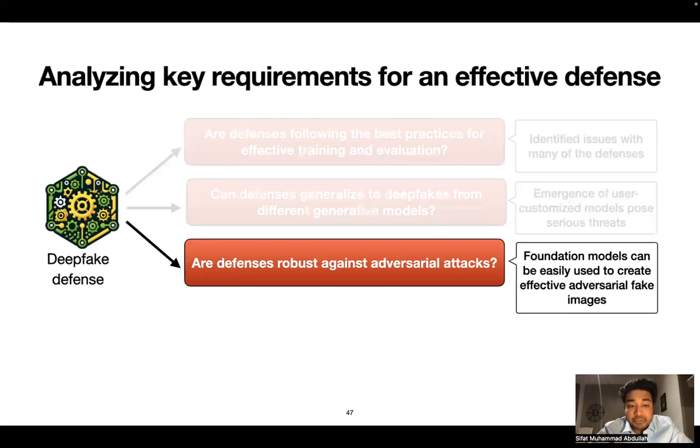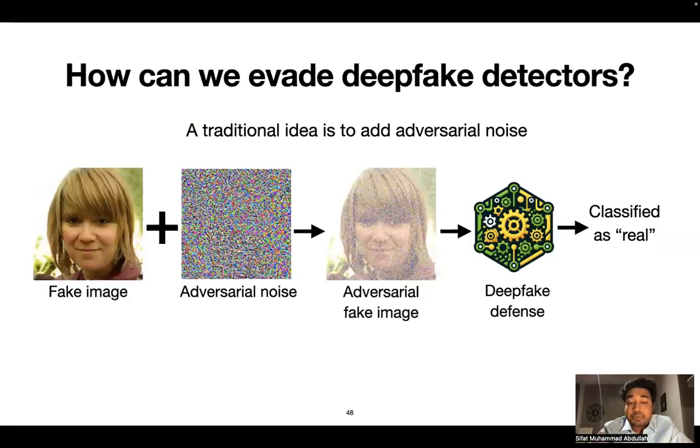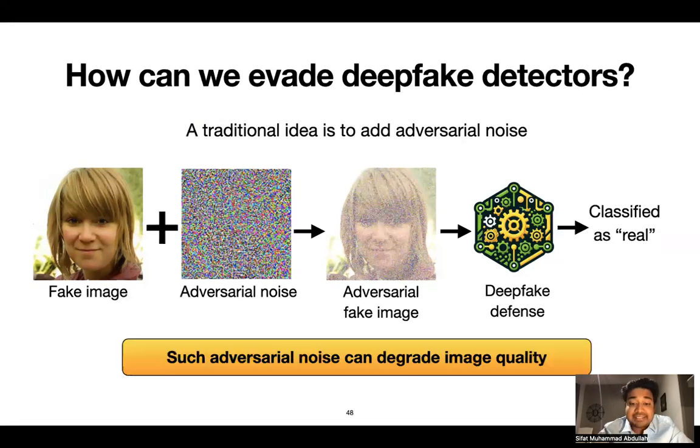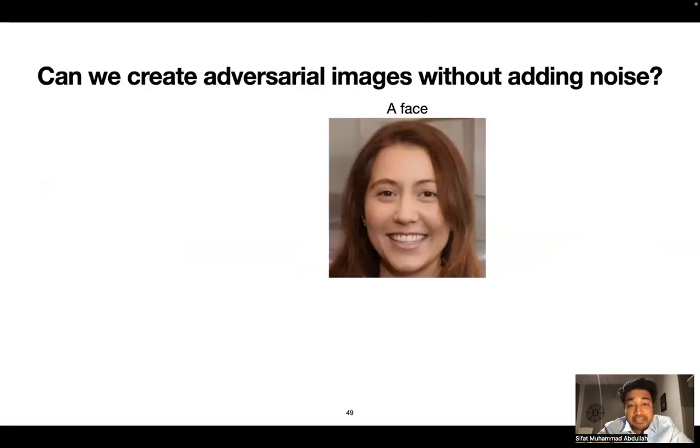Now let's look at the last question: are defenses robust against adversarial attacks? A traditional idea in this case is to add adversarial noise to create an adversarial fake image, but that can significantly degrade the image quality as we can see here. So, can we create adversarial images without adding any noise?